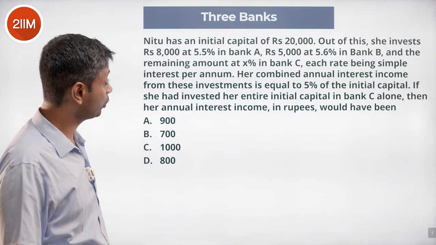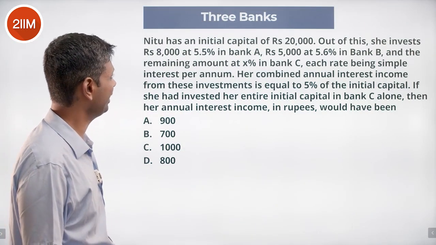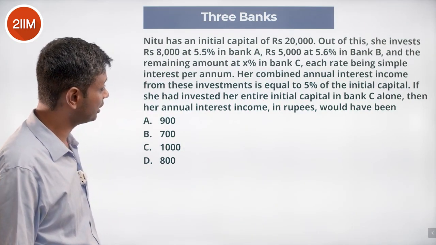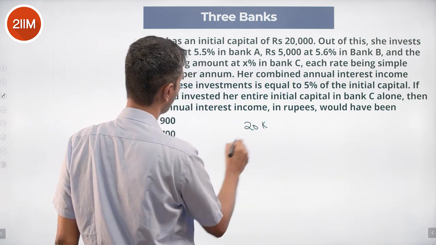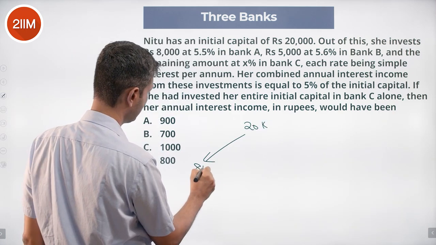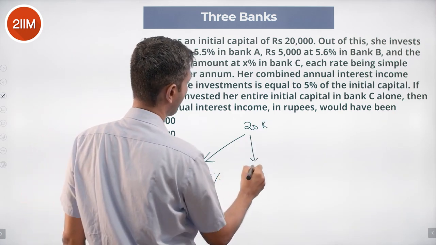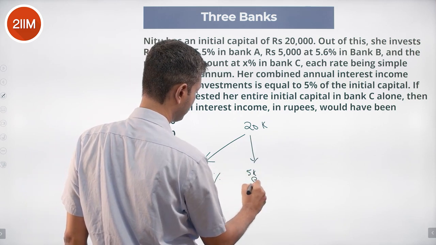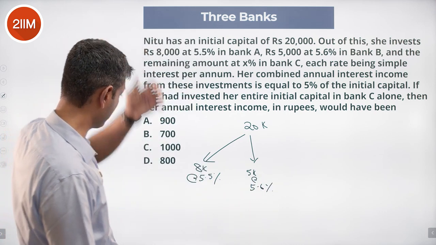Neetu has an initial capital of 20,000. Out of this, she invests 8,000 at 5% in Bank A, 5,000 at 5.6% in Bank B, 20k, 8k at 5.5%, 5k at 5.6%, the remaining at X% at bank B.